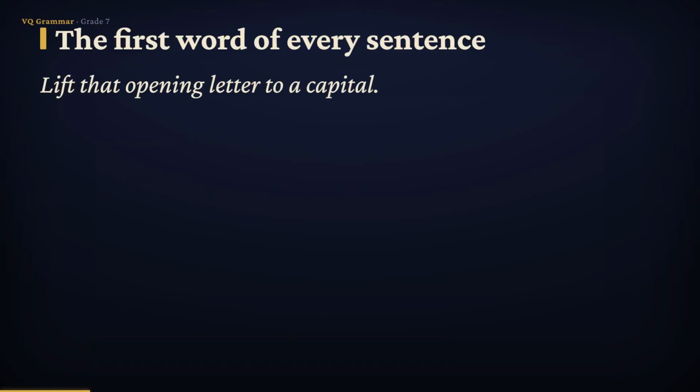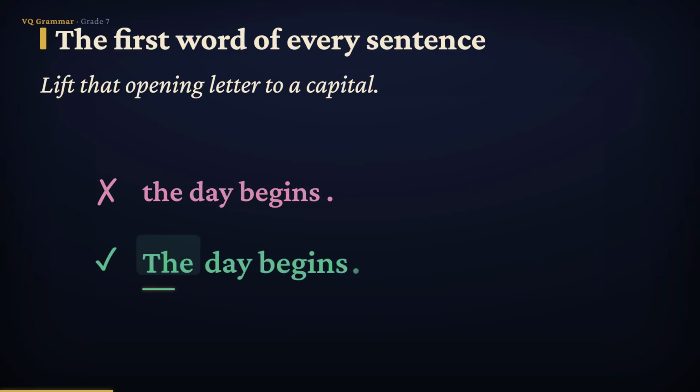Job 1 is the simplest, and you already do it all the time. The first word of every sentence begins with a capital letter. Watch what goes wrong without it. If I write "the day" with a small t, it looks unfinished, almost broken. Fix it by lifting that first letter. The day begins. That capital T tells your reader a fresh sentence is starting. So every sentence opens with a capital letter, no exceptions.